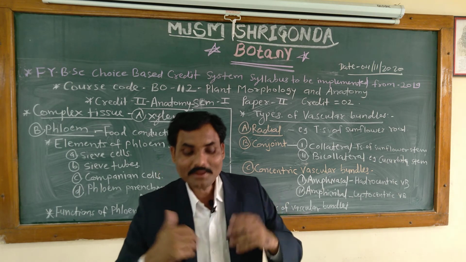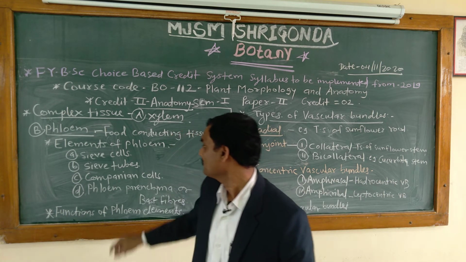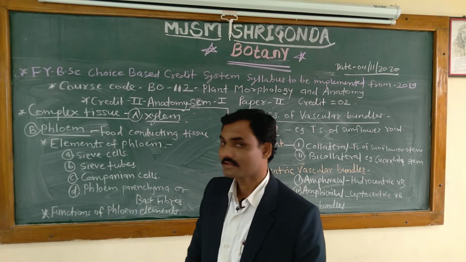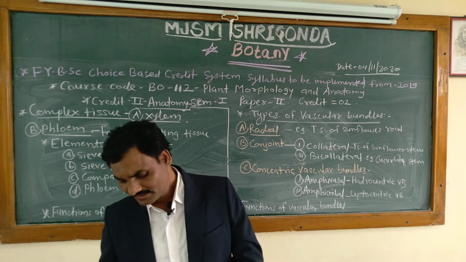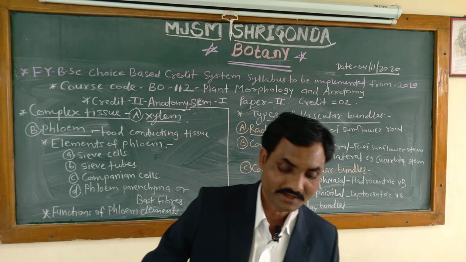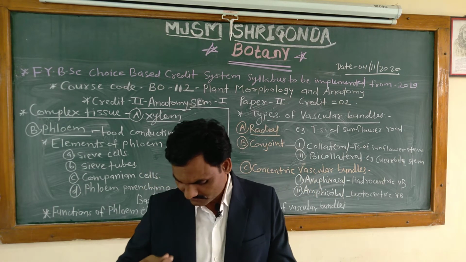Then which are the different elements of the phloem? The first element is the sieve element, that is also known as sieve cells. Which are the different characteristic features of these sieve elements?